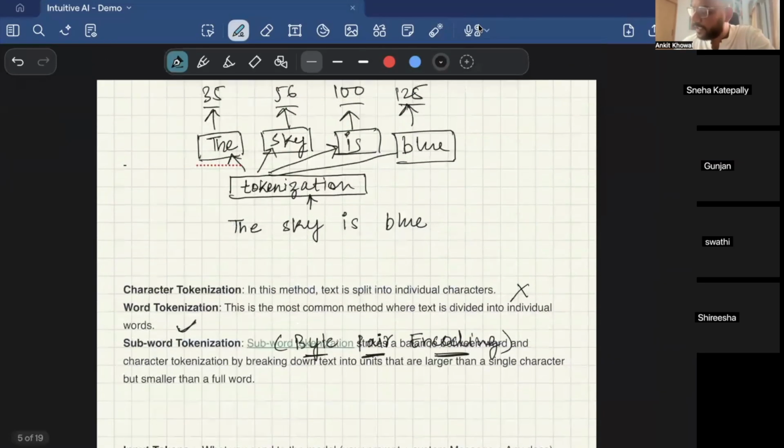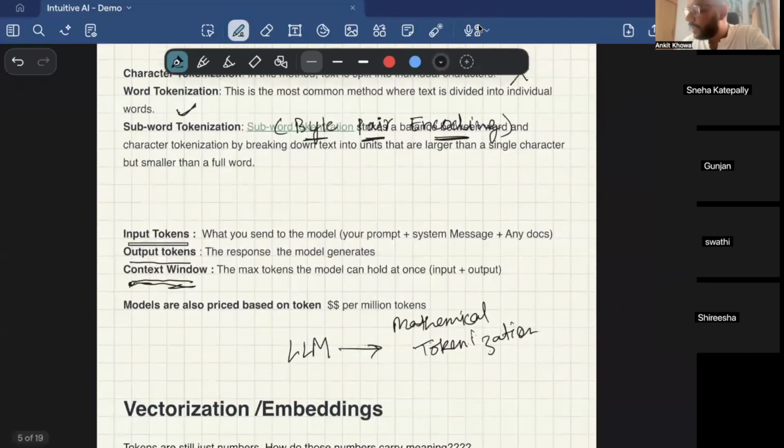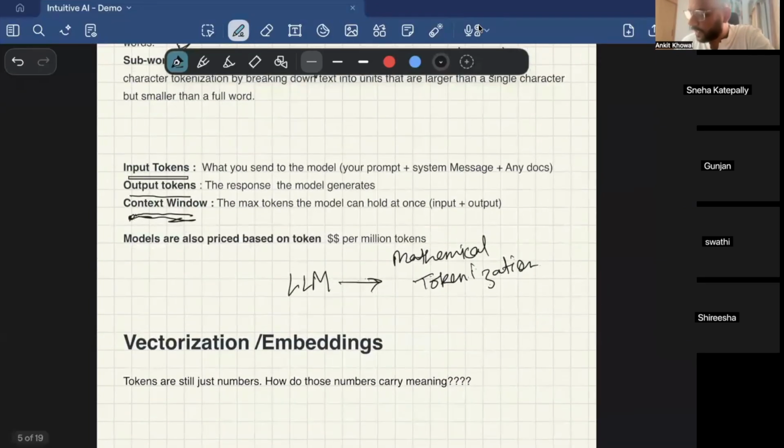Here, if we see, what we have done is taken these particular words and assigned them certain numbers. But sky has a meaning. Blue is a color, something which is meaningful in the real world. By just assigning a number, how will it understand what all of this is? Like, what is sky? What is blue? We just assigned some numbers randomly. How does it capture the context or the meaning of the word? So this is where vectorization or embeddings come into the picture.